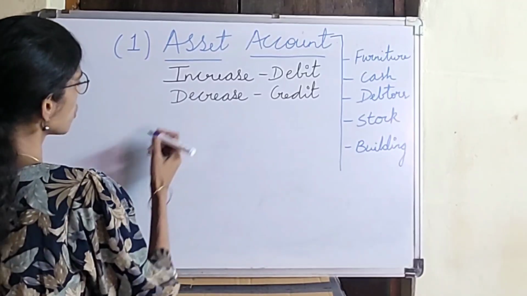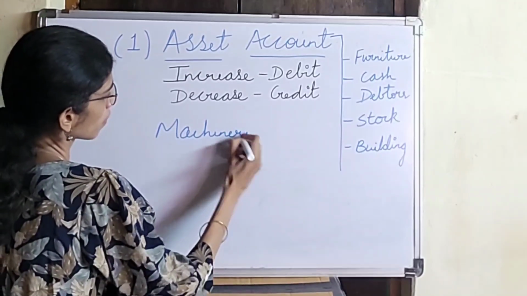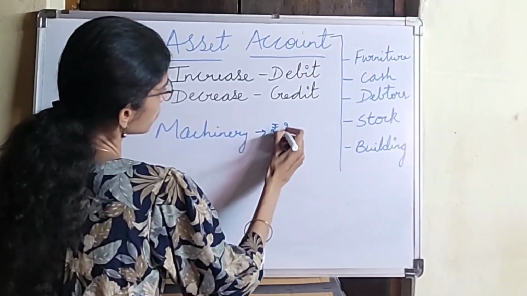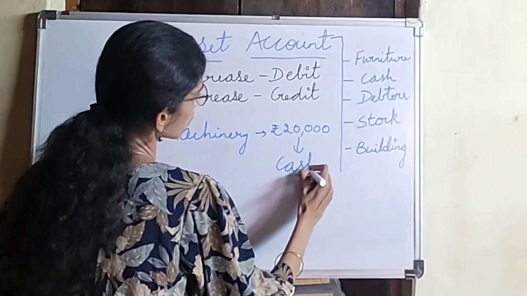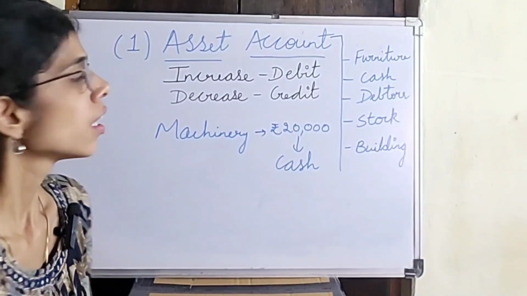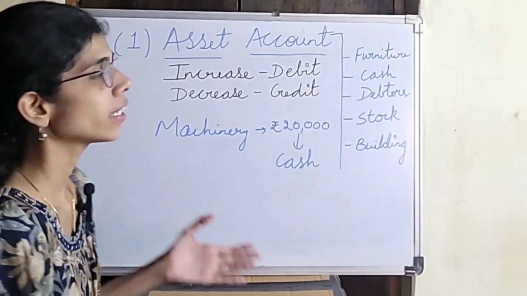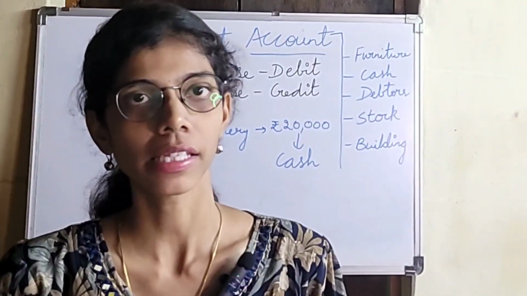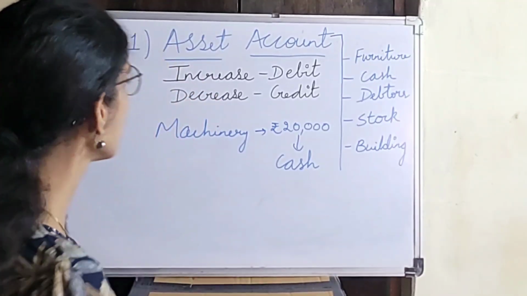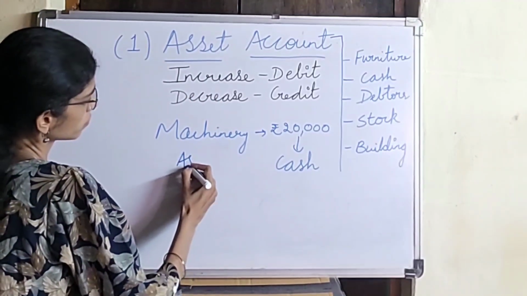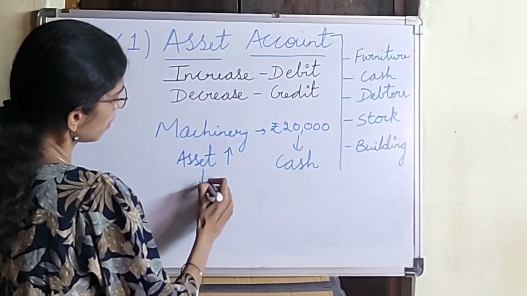Suppose you have purchased a machinery of rupees 20,000 for cash. So here what happens is that machinery and cash are both the asset account. So here when you are bringing machinery into the business, already you had one machinery. One more machine when you purchase, what will happen? The asset value will increase. When it increases, it will be debit.